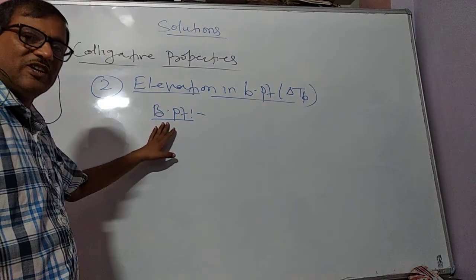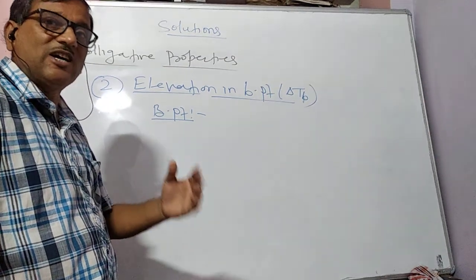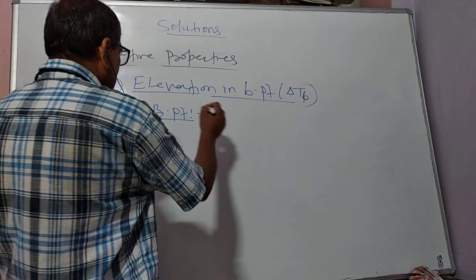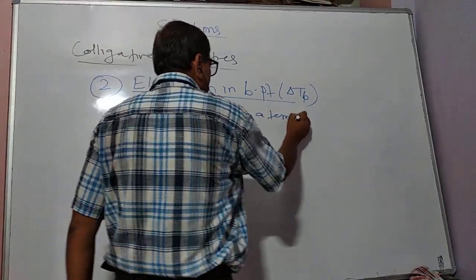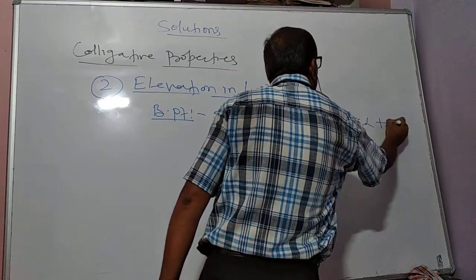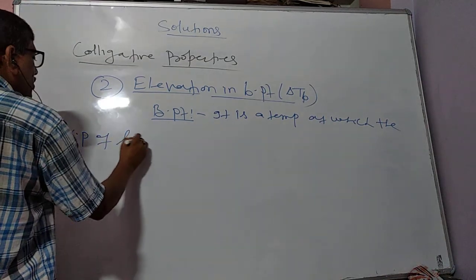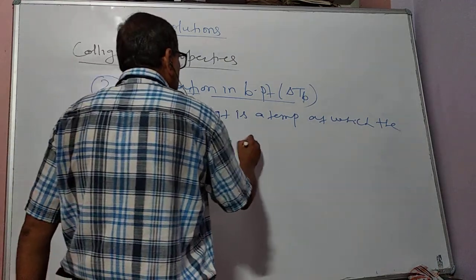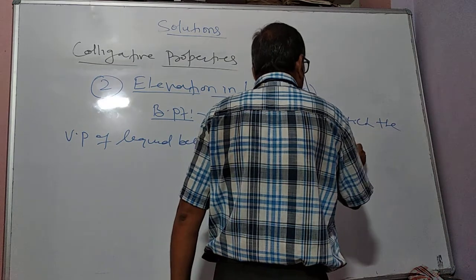This is the temperature at which any liquid starts changing into its vapor. In another way, we can define it as the temperature at which the vapor pressure of a liquid becomes equal to atmospheric pressure.